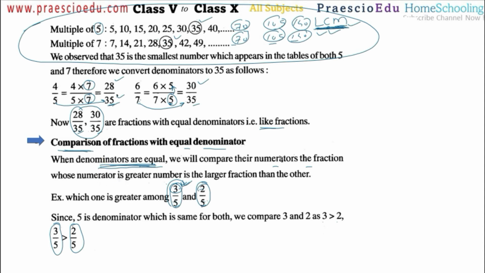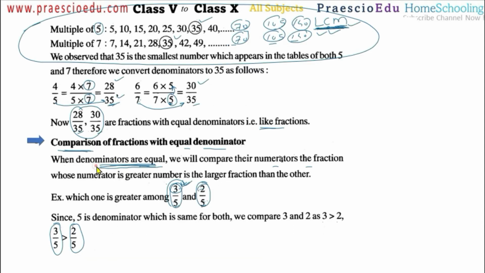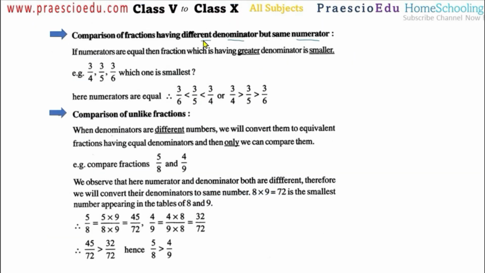Now after this we are going to see the comparison of fractions having different denominators but the same numerator. Previously there was the same denominator. Now we are going to see different denominators but the same numerator.